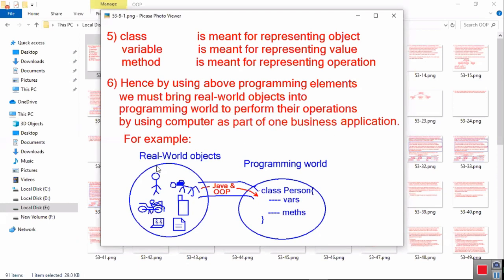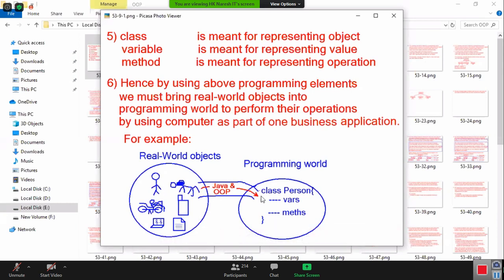Okay, for example, I'm taking real world objects. Let's say I want to bring Tollywood industry objects into the programming world. You know Tollywood industry. In Tollywood industry we have so many heroes. Now I'm taking one of the heroes called Mr. Balai Babu. I hope you know who is Balai Babu. Balai Babu, Mahesh Babu, Pawan Kalyan Babu. Right? You don't know who is Mahesh Babu? Who is Balai Babu? Okay. After class, search on Google. Go to Google and search Balai Babu, Mahesh Babu, Pawan Kalyan Babu.